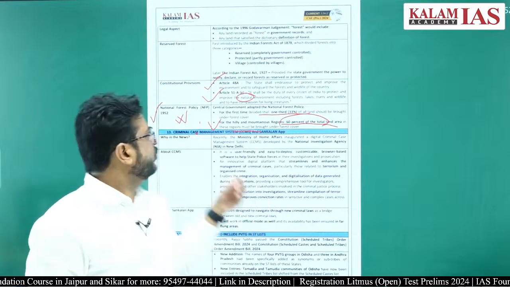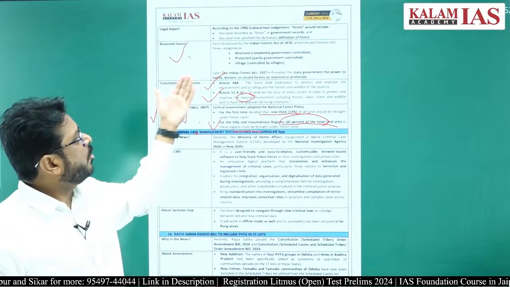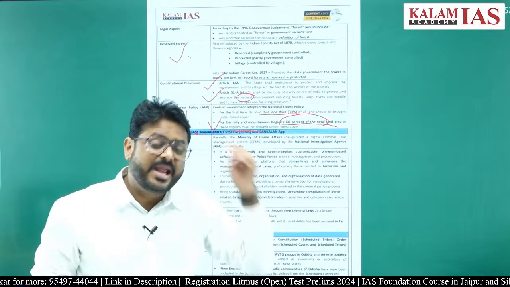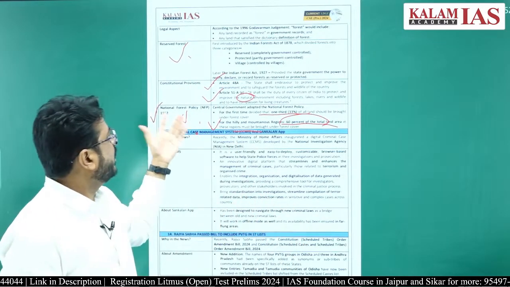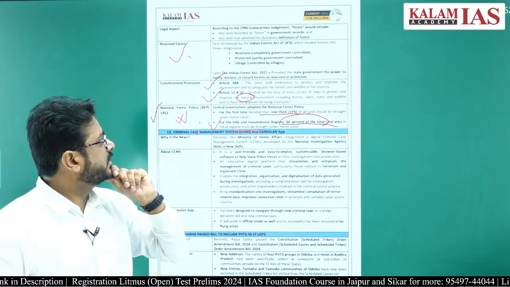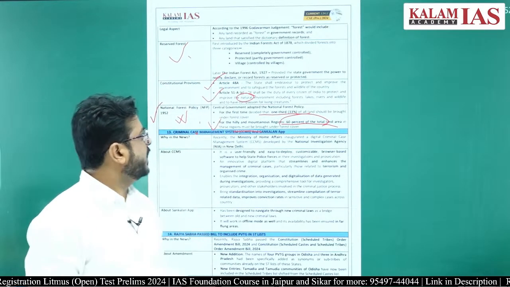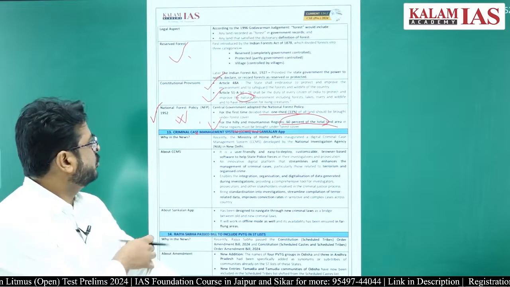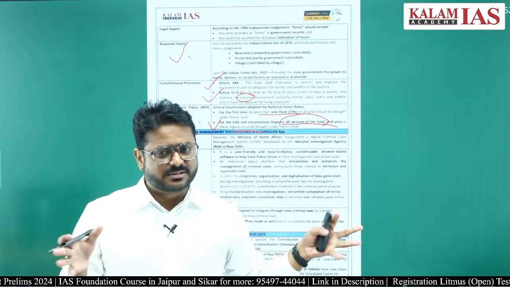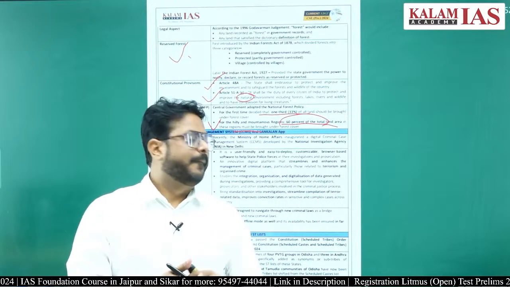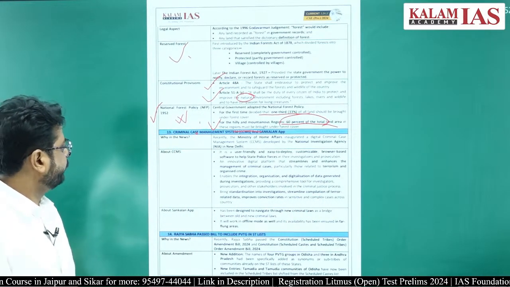Another thing which you have to remember here is the reserve forest. In the Indian Forest Act of 1878 itself, which was a colonial act, there were three categories: reserved, protected and village. Later, through the Indian Forest Act 1927 also, reserved and protected areas of the forest were announced. So I hope this is clear to you.